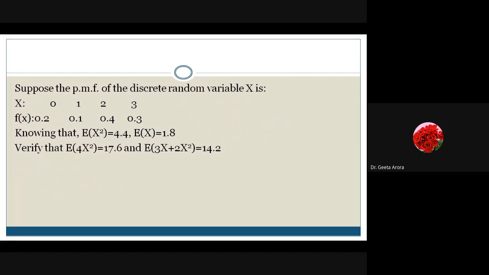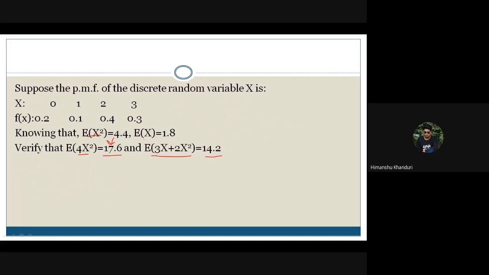Here we have again, knowing that the function is same, we are saying E of x square is 4.4, E of x is 1.8. We have to verify that E of 4x square is 17.6 and expected value of 3x plus 2x square is 14.2. So it is just to verify that these answers are okay. These are just for verification because two values are already known to me. E of x square is given. E of 4x square means I have to multiply this by 4 and we'll get the answer.